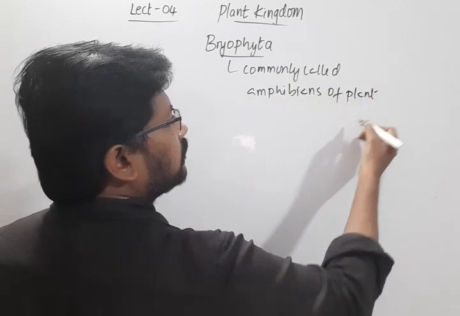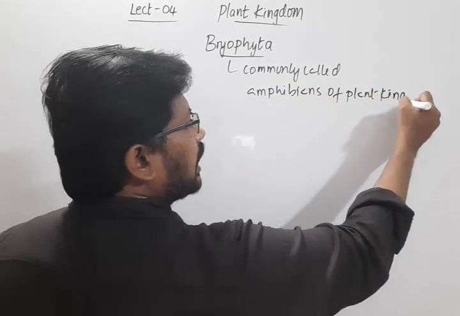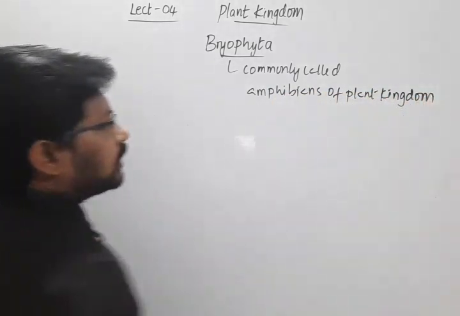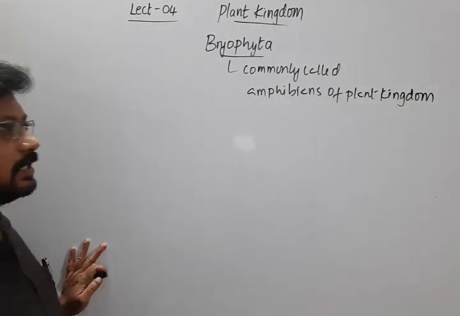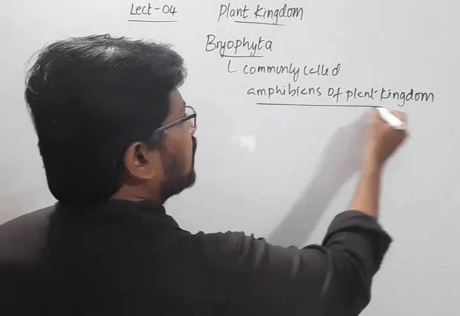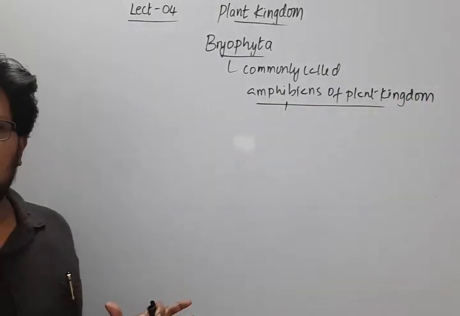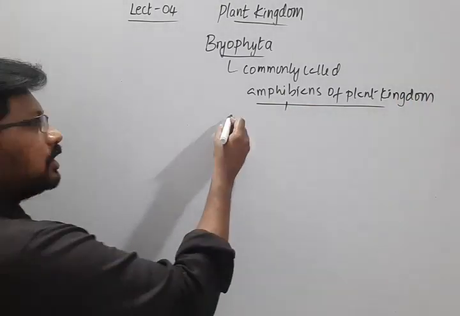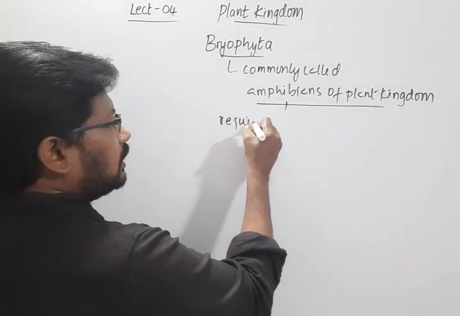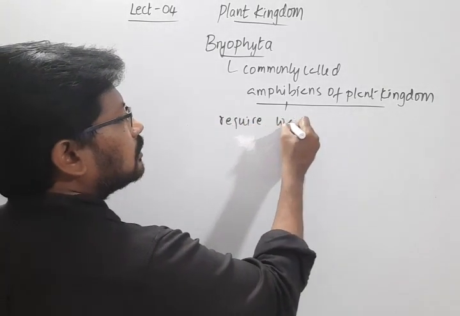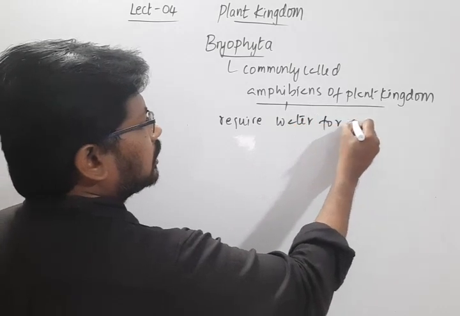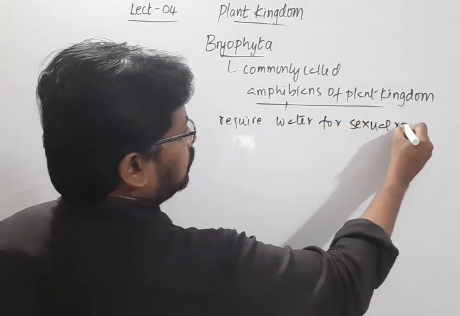The reason they are called amphibians of the plant kingdom is their requirement of water for sexual reproduction.